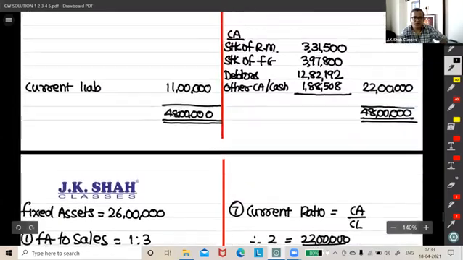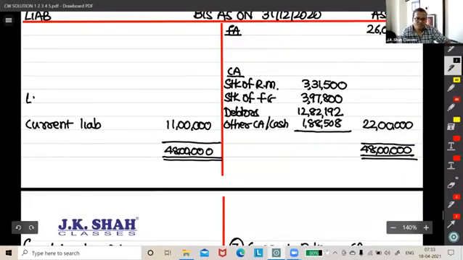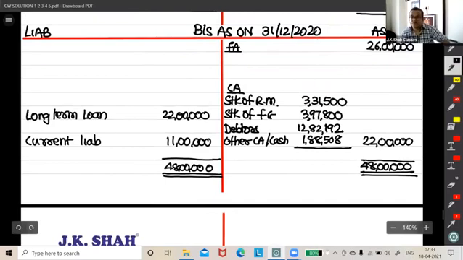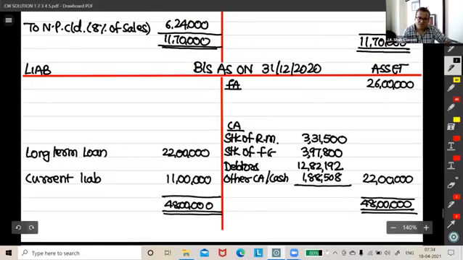So let's write over here long term loan, 22 lakh. Now we need to understand the way the question gives us data. Now what is left? Look at the liabilities. We already wrote long-term loan, that is debt. We already wrote current liability. What is left? Only shareholders funds.